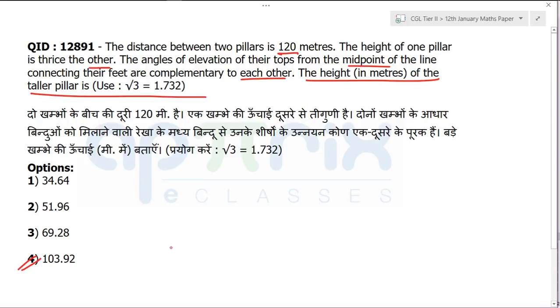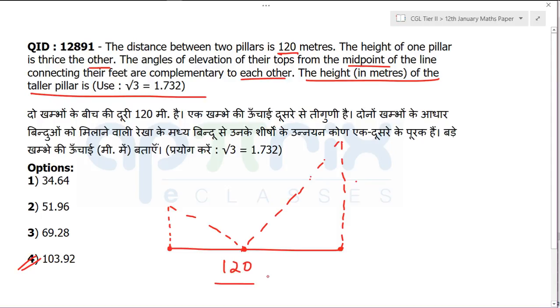So first they are saying that there are two pillars, given like this, and this is going to be something like this, that this particular value is given to be 120 meters. Okay, that is given, right? Distance between two pillars is given. The height of one pillar is thrice the other.